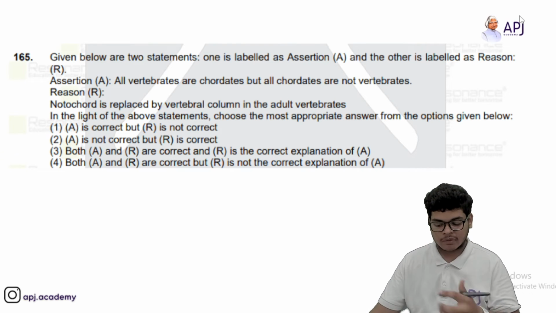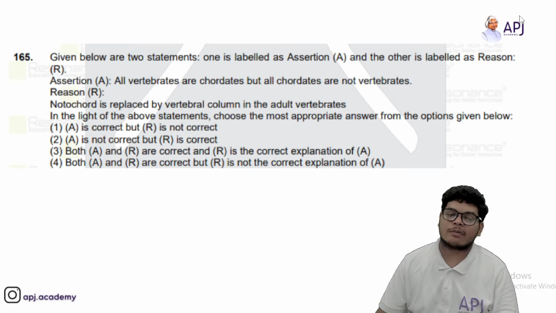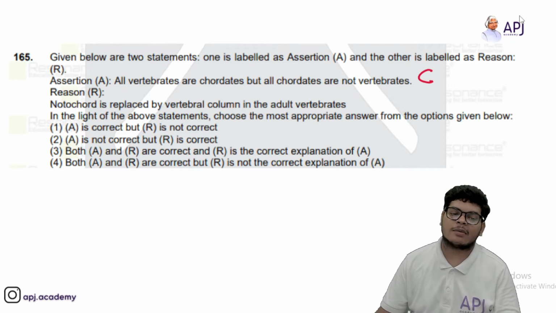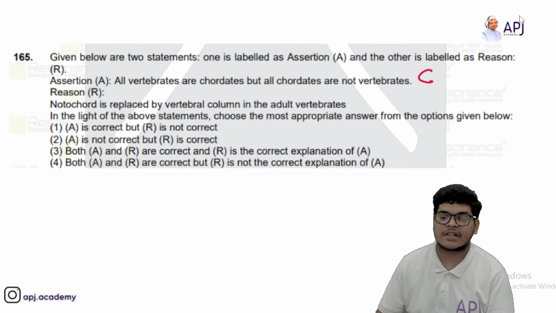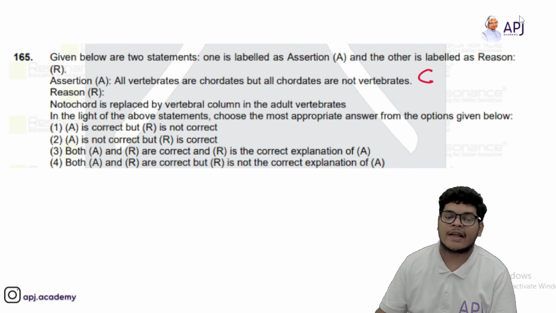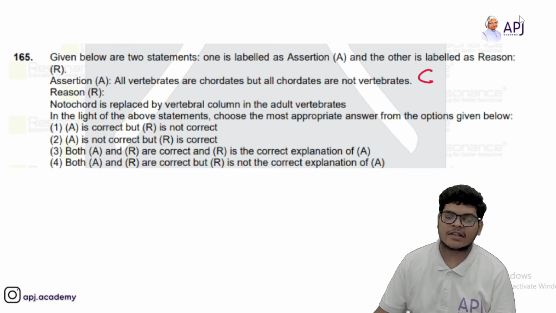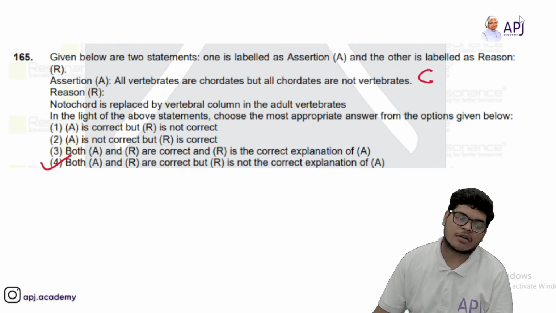Now we have given below are the two statements. So assertion and reason दी हुई है. All vertebrates are chordates but all chordates are not vertebrates. That is an assertion. Notochord is replaced by vertebral column in adult vertebrates. यह भी सही है but this is not the correct explanation. So इसमें हम आएगा हमारा A and R is correct but R is not the correct explanation of A.